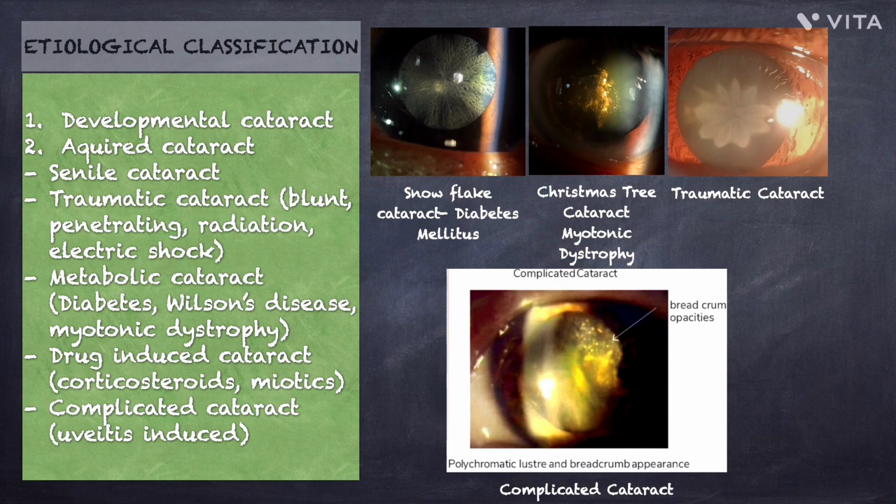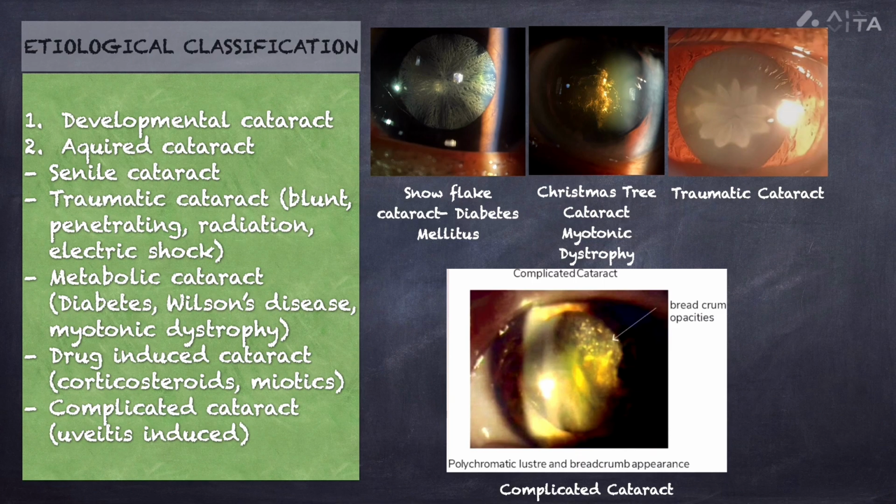Next is traumatic cataract, which occurs following blunt injury, penetrating injury, radiation exposure, or electric shock. The image shows a typical traumatic cataract. Then metabolic cataract, seen in systemic conditions like diabetes, Wilson's disease, and myotonic dystrophy. For example, diabetes can produce a snowflake cataract, and in myotonic dystrophy there is a Christmas tree cataract.